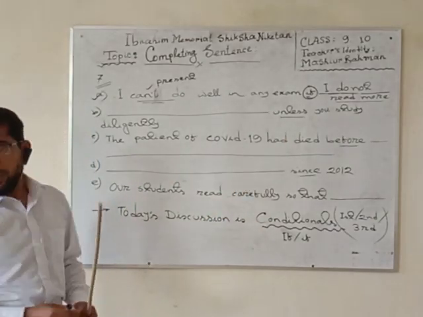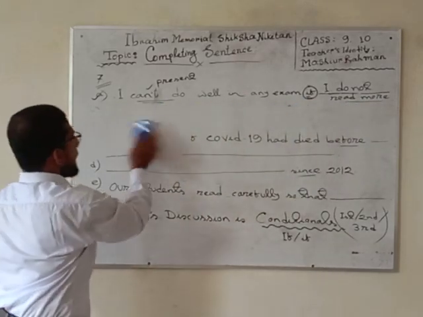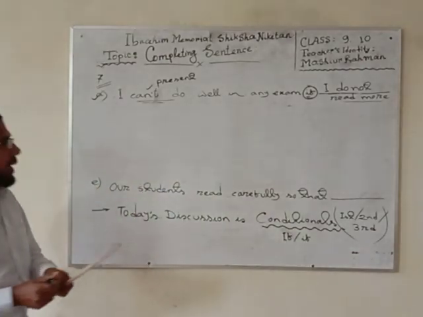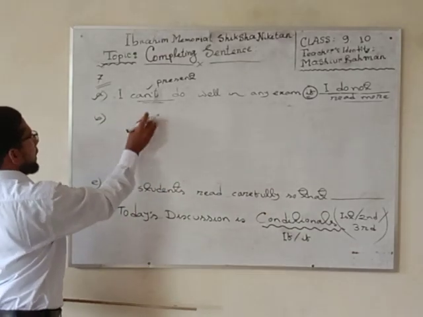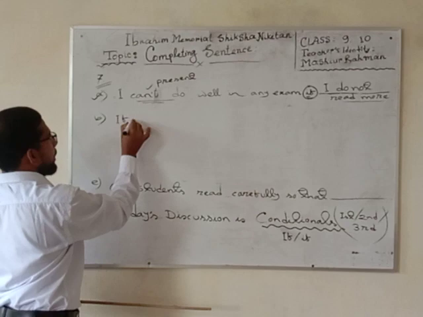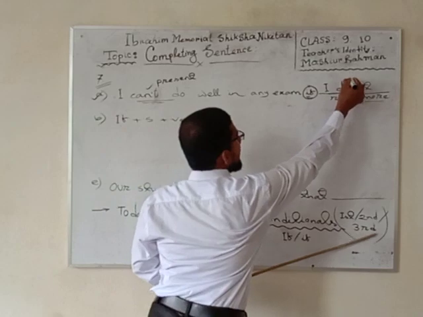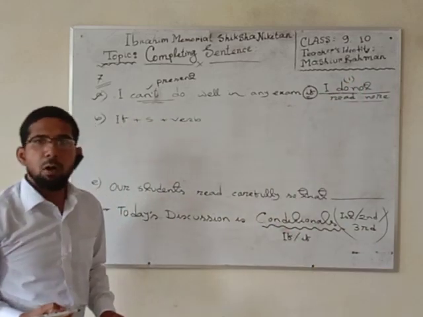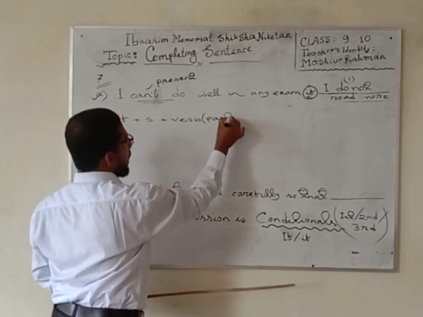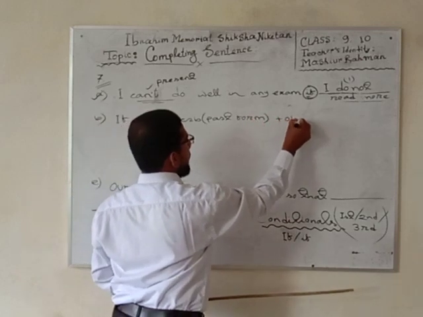Next, I would like to discuss the second condition of "if". Follow me. This second condition may help you in your exam also. Suppose I am writing the structure here: "if" plus subject, and the verb will be past, or the verb was in present tense. What do you mean? It means present form. Our verb will be in which form? First form.